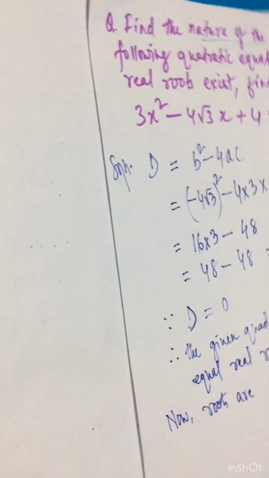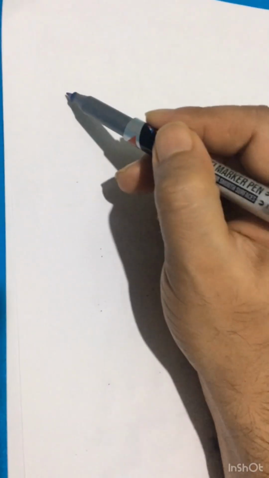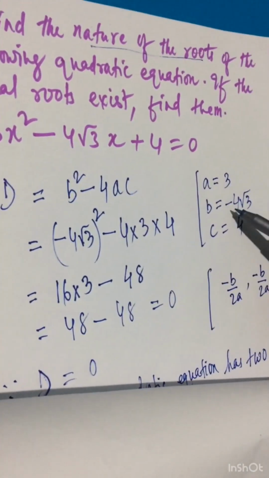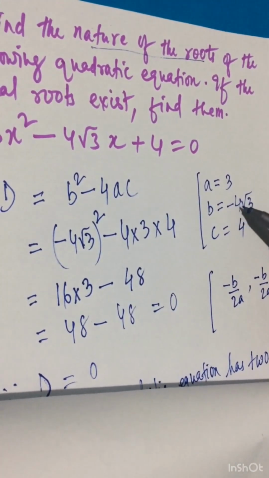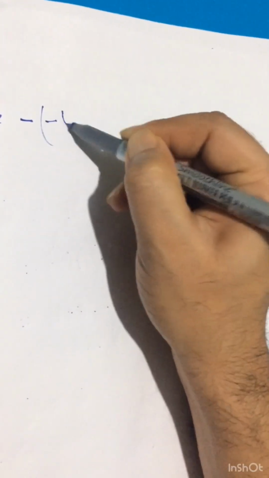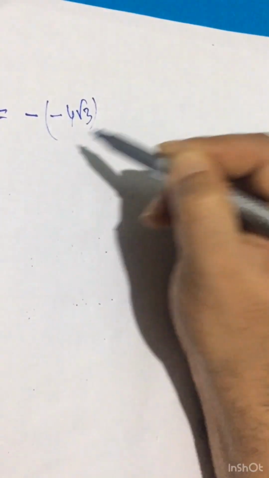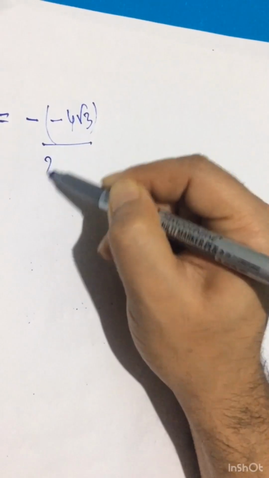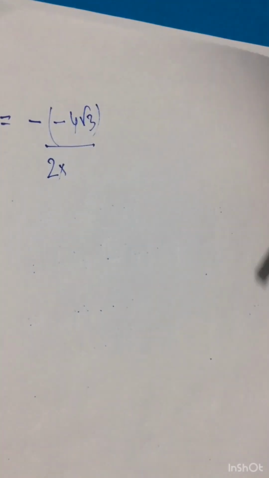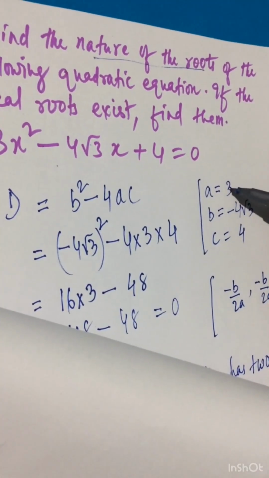Now minus b by 2a, we will put the values again from here. Minus b by 2a, so minus, now b, another minus is there, minus 4 root 3, minus 4 root 3, over 2a, 2 into a is 3.